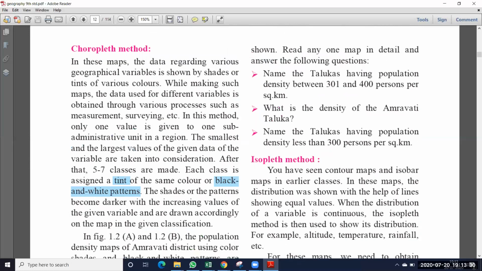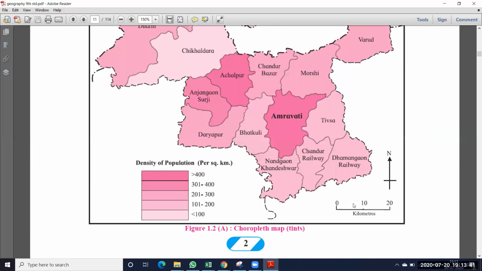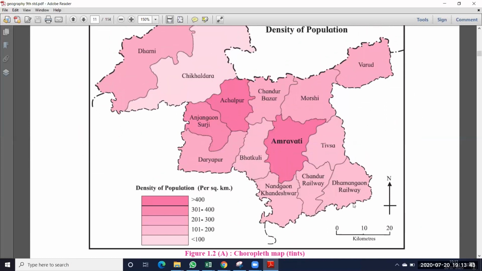The first question is: name the talukas having population density between 301 and 400 persons per square kilometer. See here, there are no dots on this map. This is not a dot method; they are using colors only. Different colors are used, so this method is the Choropleth method. If they use dots, it is a dot method. If they use different colors, it is a Choropleth method. We can easily understand.